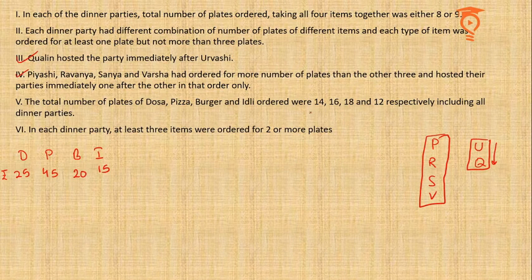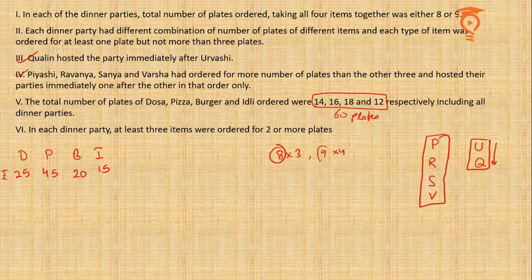This we have done. The total number of plates ordered were 60 plates. We were already told that Piyashi, Ravanya, Sanya and Varsha had ordered more plates than the other 3, which makes sense: 3 people ordered 8 plates each and 4 people ordered 9 plates each, adding which we get 60 plates. So these are the 4 people who ordered 9 plates each, because it was mentioned that every day either 8 or 9 plates were ordered, neither less nor more. So the other 3 people, U, Q and T, ordered 8 plates each.